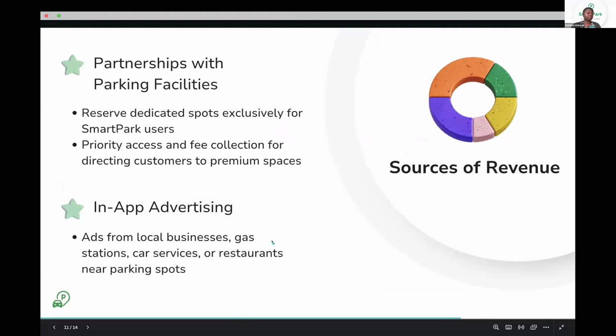Because many of our competing navigation apps are free, we didn't really want to charge, at least initially, in the MVP. So we're focusing mainly on advertising through the app for local businesses, gas stations, anything related to driving. And then also, not in the MVP but later on in a few quarters, partnerships with the parking lots that we'll be navigating to, being able to pay through the app, where we will take a percentage of that.